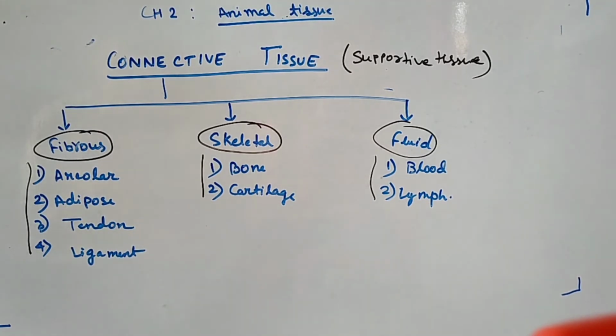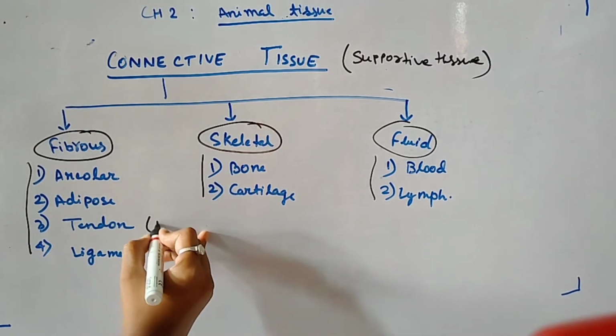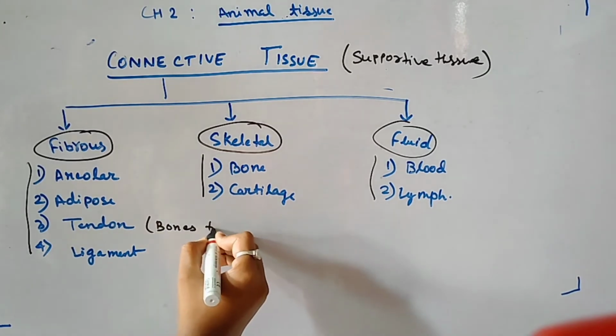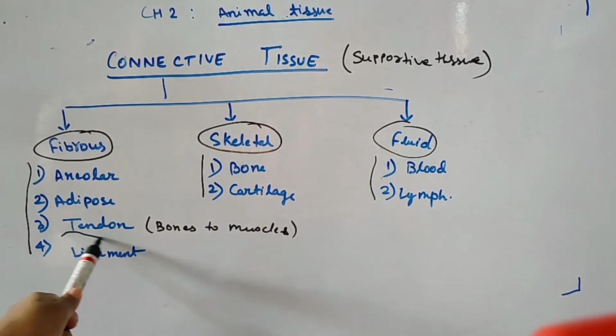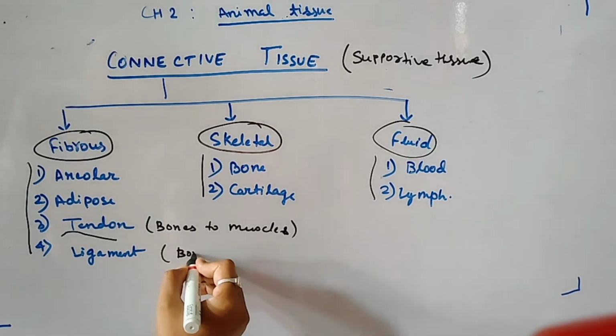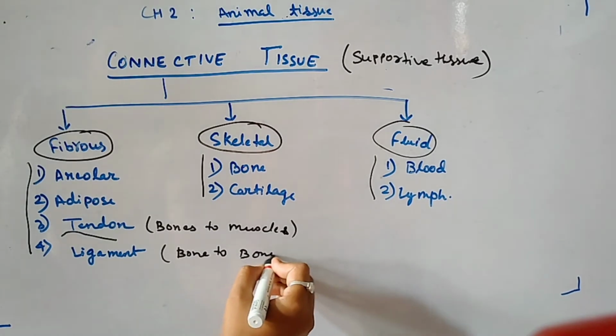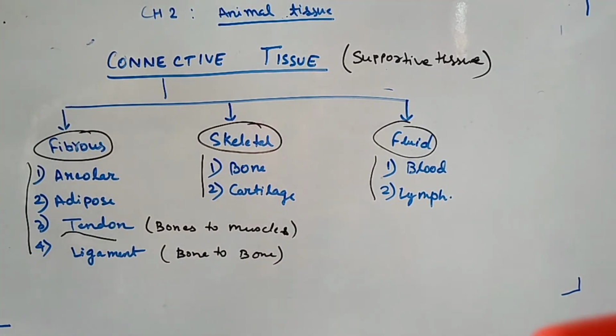Tendons. What is the main function of tendons? It connects bones to muscles. Keep in mind, tendon connects bones to muscles, and ligament connects bone to bone. Both are fibrous in nature, which means they are thread-like structures, or you can say they are fibers.